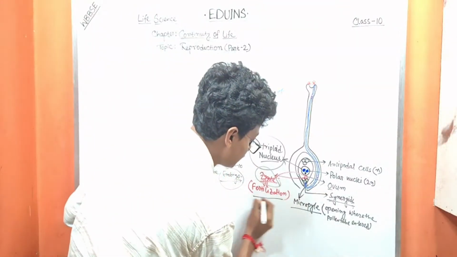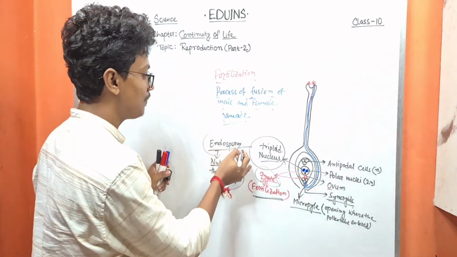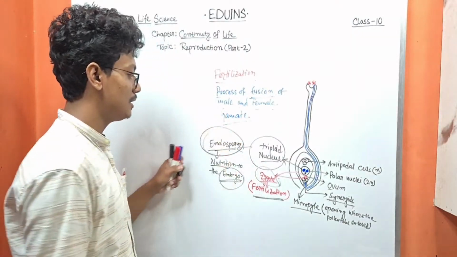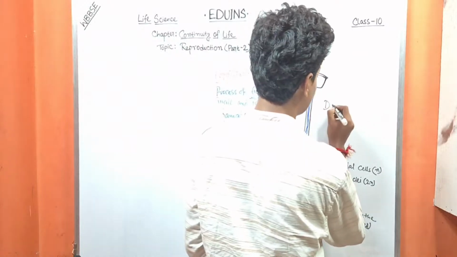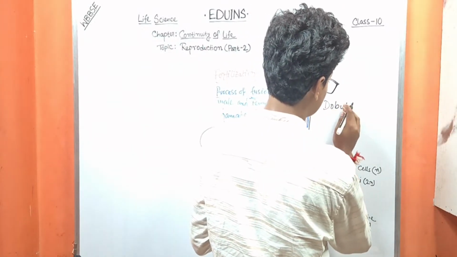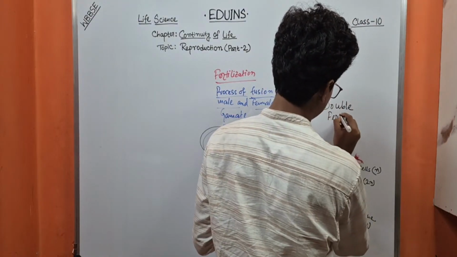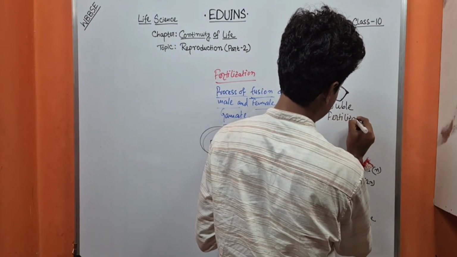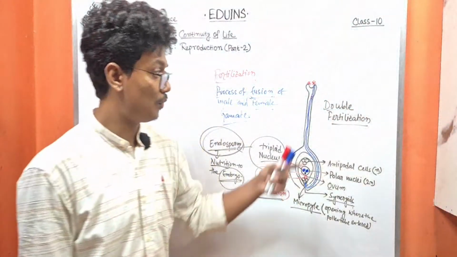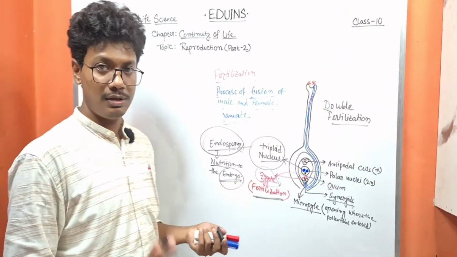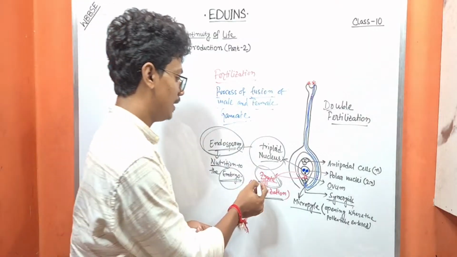Because one fertilization occurs and forms the zygote, and in the next step the next fertilization occurs and forms the endosperm. That's why this is called double fertilization. Hope this is clear.